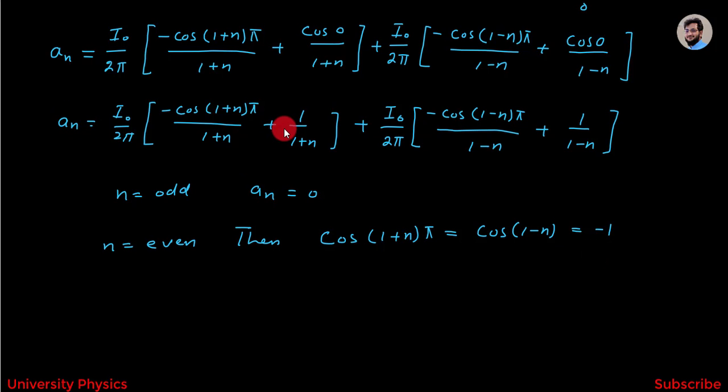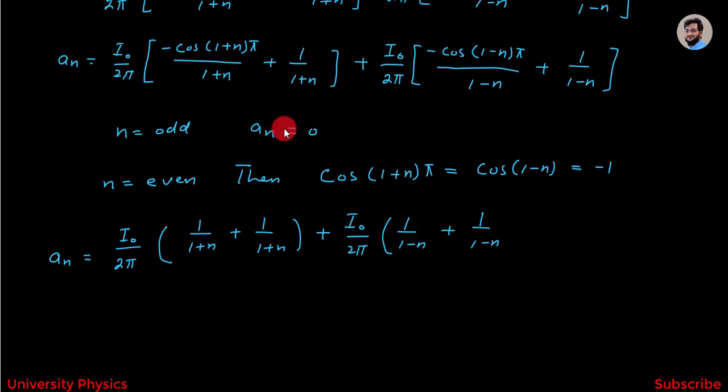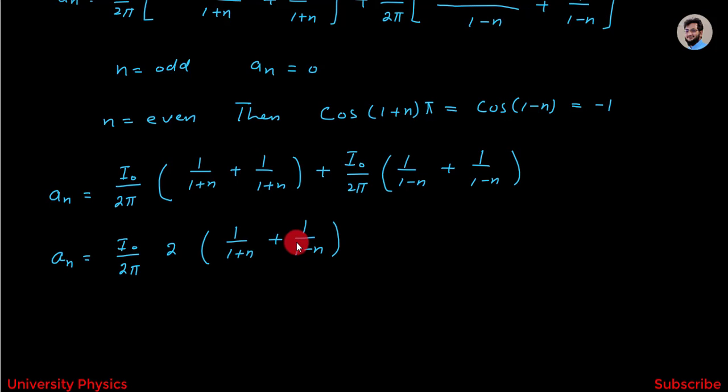So the above equation will become aₙ is equal to I₀ divided by 2π into 1/(1+n) plus 1/(1+n) plus I₀ divided by 2π into 1/(1−n) plus 1/(1−n), and this can be written as aₙ is equal to I₀ divided by 2π into 2 [1/(1+n) plus 1/(1−n)].